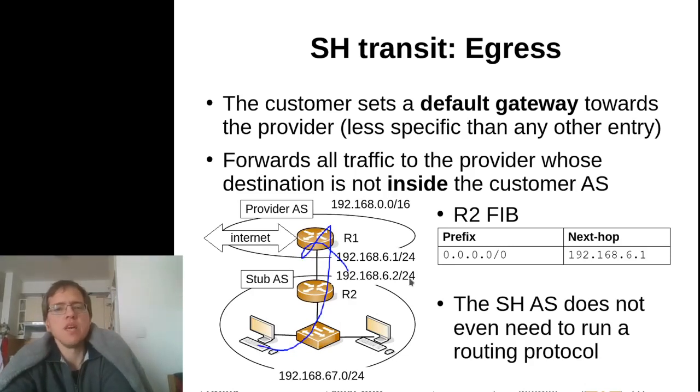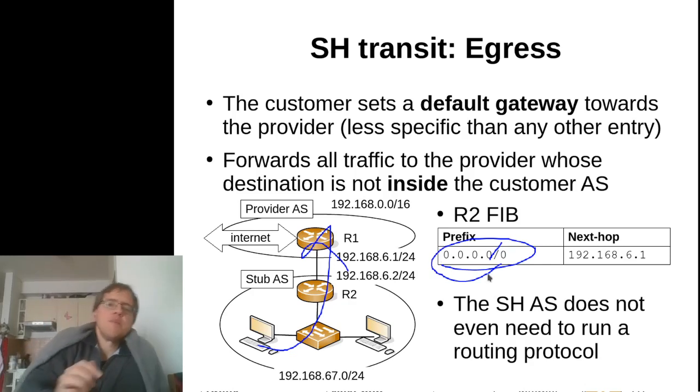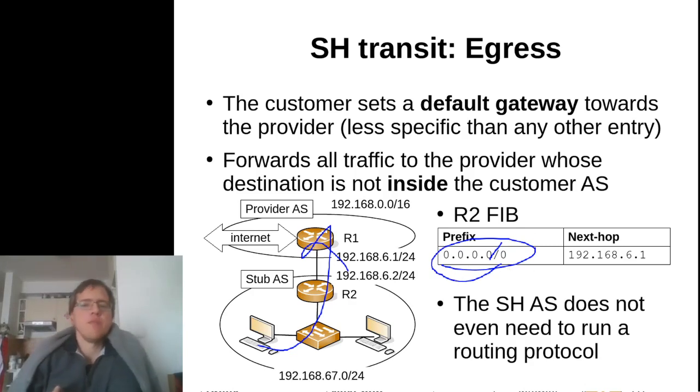We simply can use a default gateway. If you know what a default gateway is, this is really cool. If you don't know what a default gateway is, it's basically just a prefix that matches every IPv4 address possible. So it's basically a zero length prefix that matches any IP address, but any other IP prefix that might exist in this FIB will be more specific, so will dominate this particular prefix. So this is usually called the gateway of last resort.